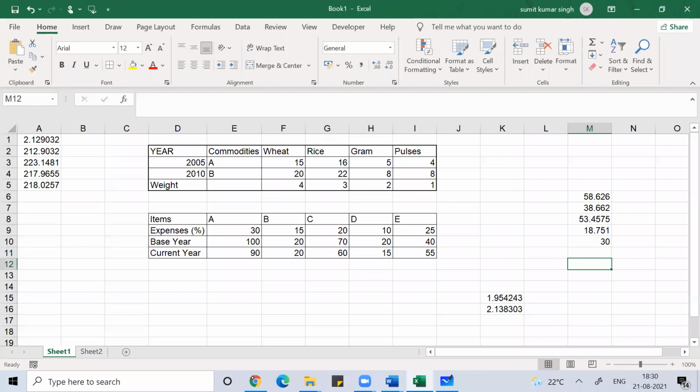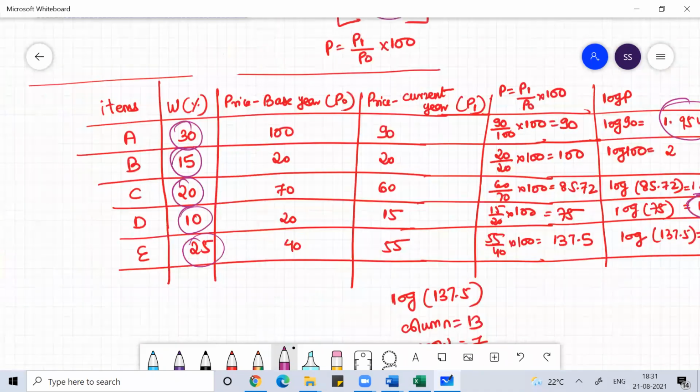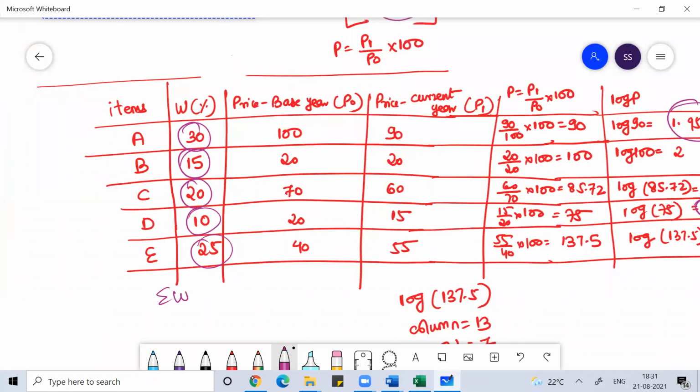Do the sum of this and you'll get 199.4965. Here, the sum of W is how much? The sum of W is 40, 50, 70, 100.